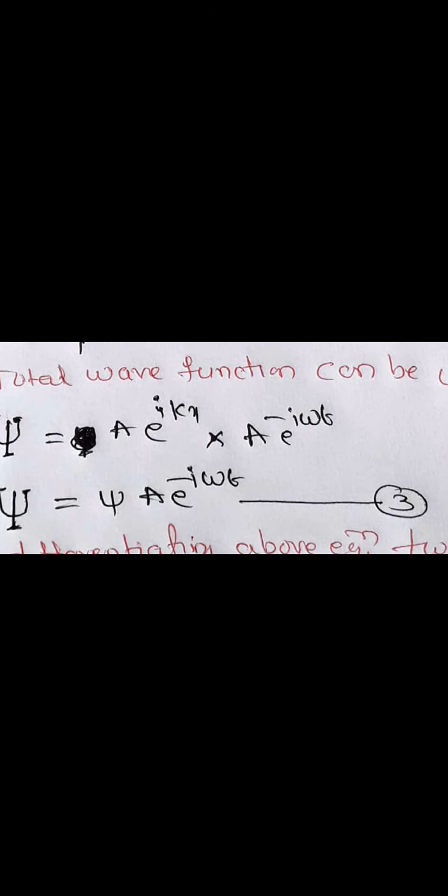Then you put the space dependent part for psi, because we want the time independent Schrodinger wave equation. Then differentiate it twice with respect to x and twice with respect to t. So I get these two equations, equation 5 and equation 6.